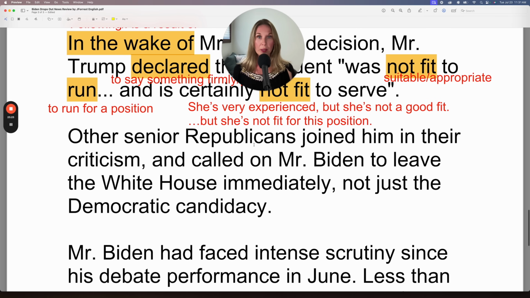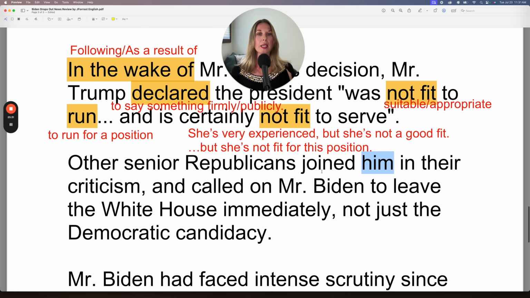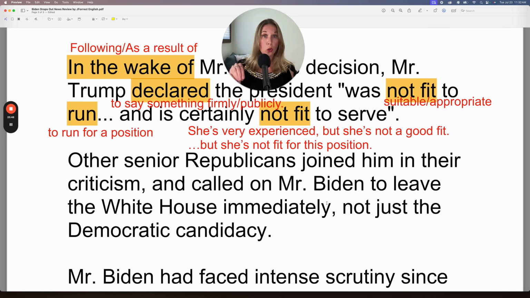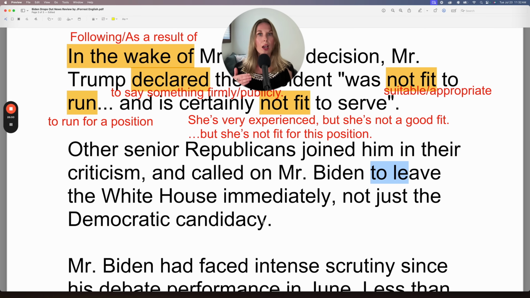Other senior Republicans joined him, being Donald Trump, because Donald Trump is a Republican. Other senior Republicans joined him in their criticism, the Republican Party's criticism, and called on Mr. Biden to leave the White House immediately. So remember, he's currently president. So they're saying he should leave the White House. He should no longer be president, not just the Democratic candidacy. So he said, I'm not going to run for future president, but the Republicans are saying he should leave immediately.